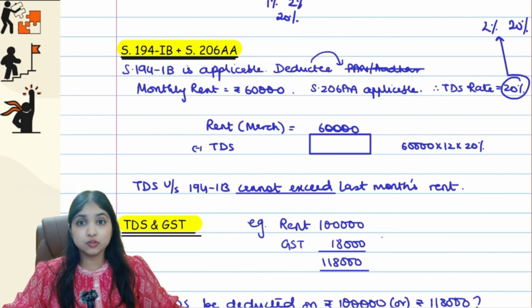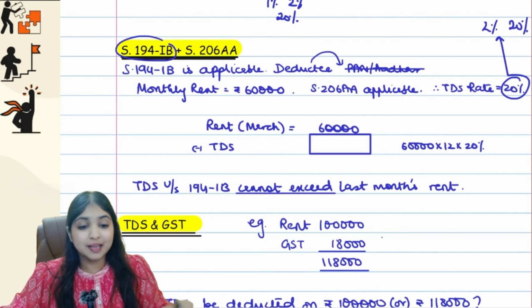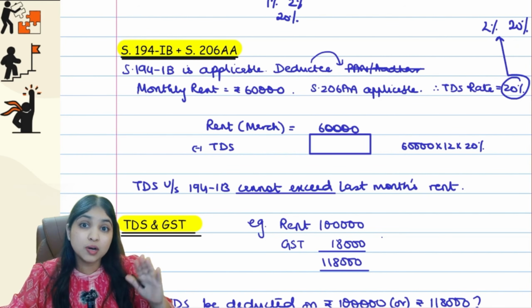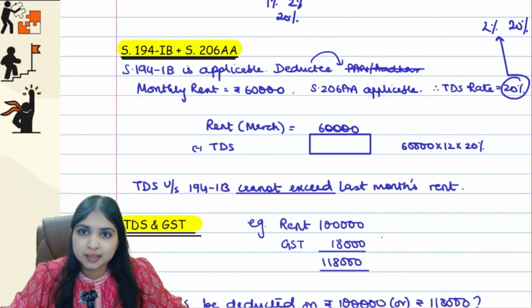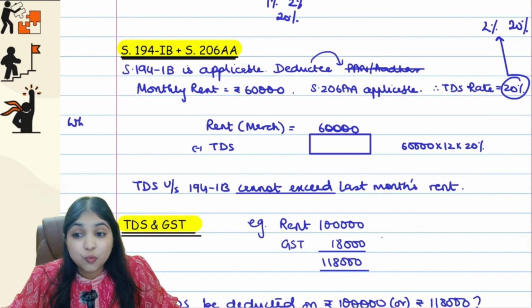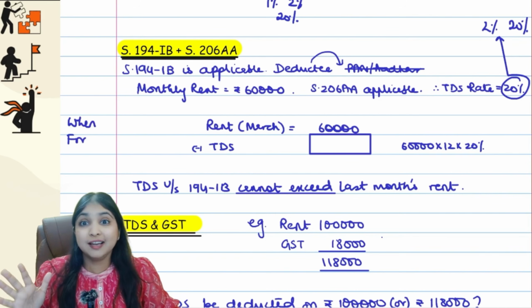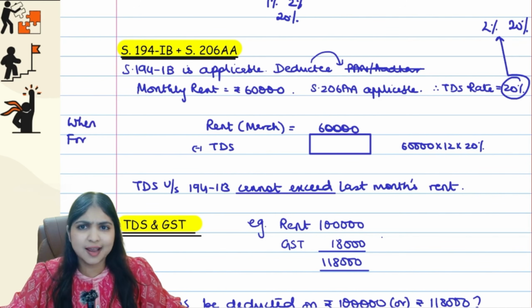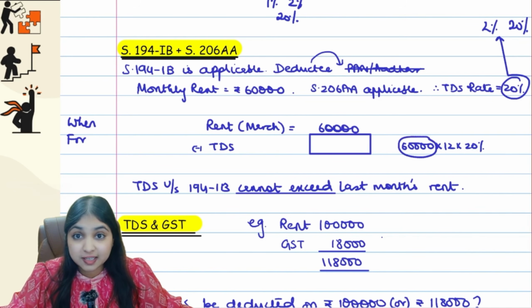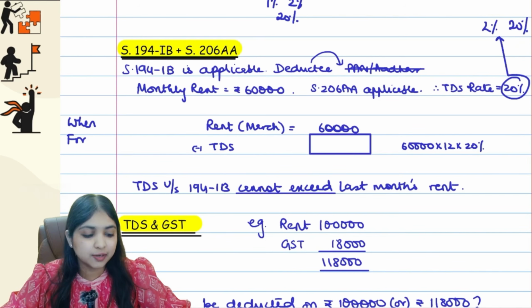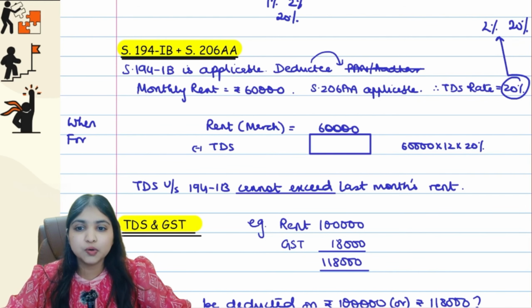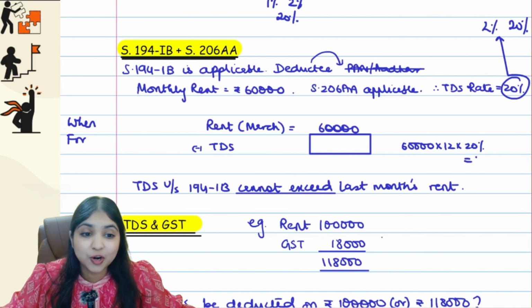Okay. So now we know that in 194IB, every month we don't deduct tax. We deduct tax only in the last month. So the last month is March guys. Remember, we deduct tax when? In the last month. We deduct tax for which period? For the entire period. So in March, I will deduct tax for the entire year. So 60,000 is the rent per month for the entire year, so into 12 months, into 20% TDS. How much will this be? Calculate and tell me. 60,000 rent per month into 12 months into 20%, you will get 1,44,000 guys.